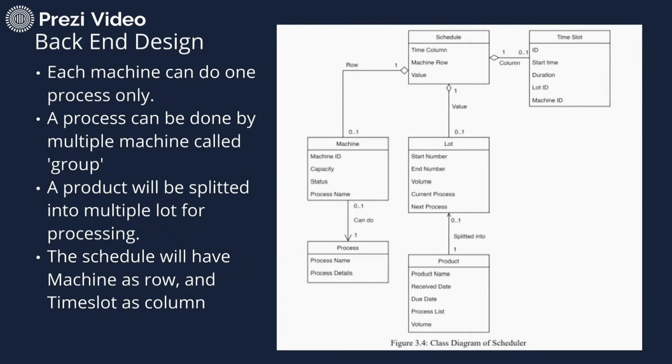Then for the back end, this is my design. A machine can only do a single process, a product will be split into multiple lots, and a schedule will consist of machines as rows and time as the columns. The lot will be the data inside the schedule. So at a certain amount of time, a certain machine will process a certain lot.